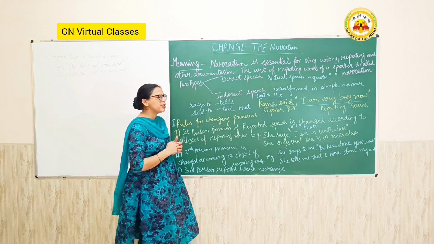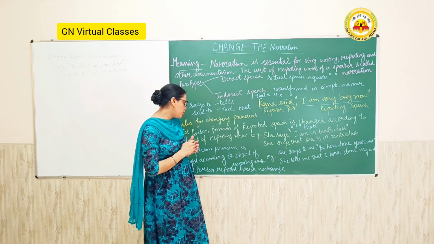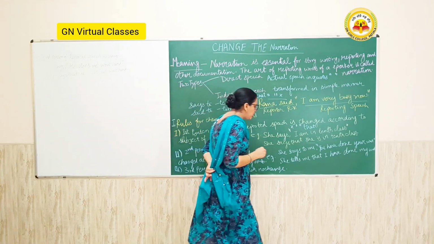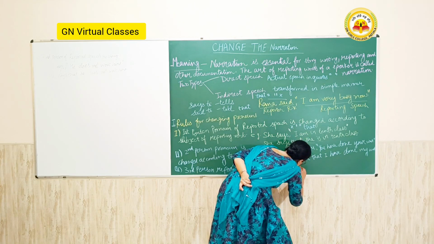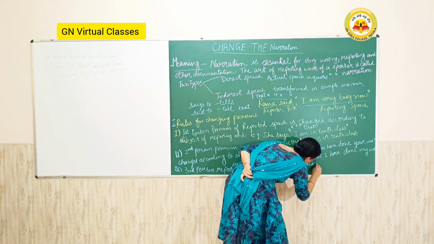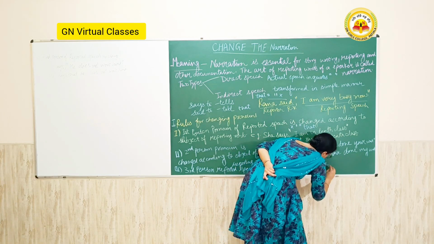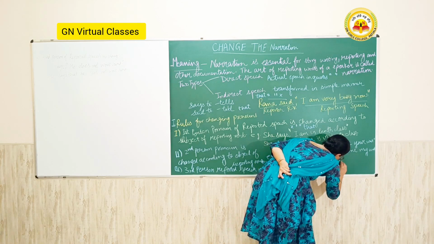Third is the third person in reported speech. There is no change for third person reported speech. Like I write here, he said, he works hard.